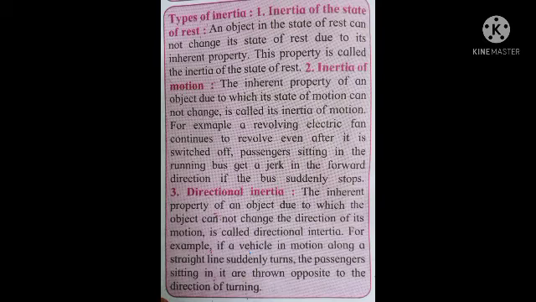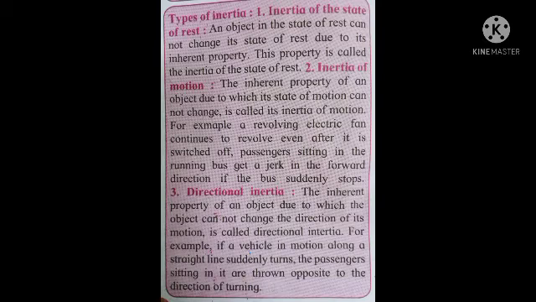So, understood? Another example is a revolving electric fan that continues to revolve even after it is switched off. What we are seeing is the property of an object due to which its state of motion cannot change. First the fan is in motion, and on switching off the button, it still doesn't stop revolving. So this is known as inertia of motion.